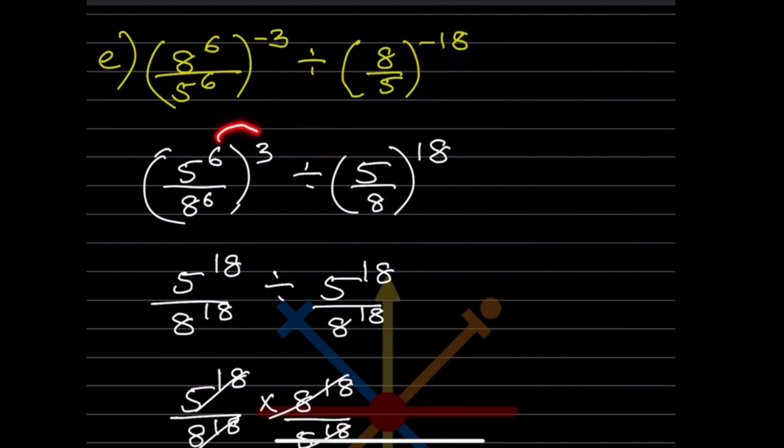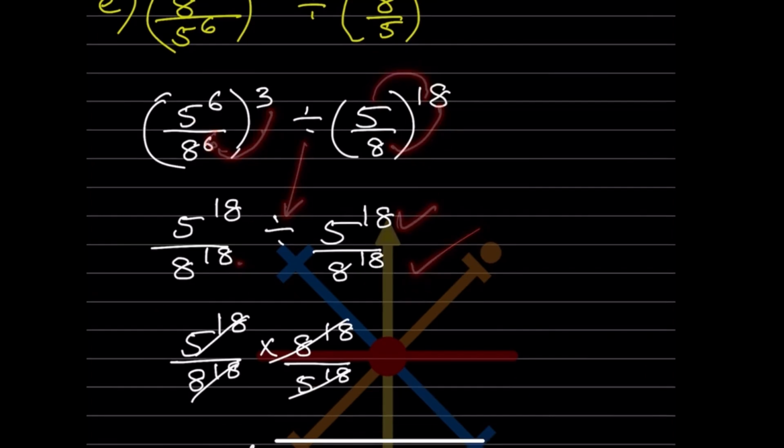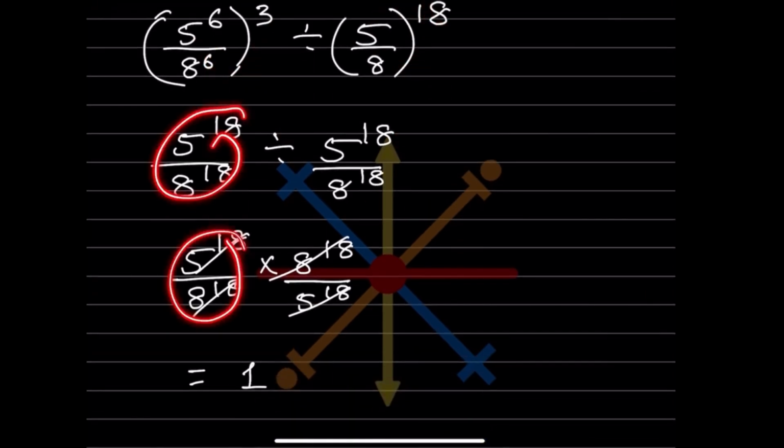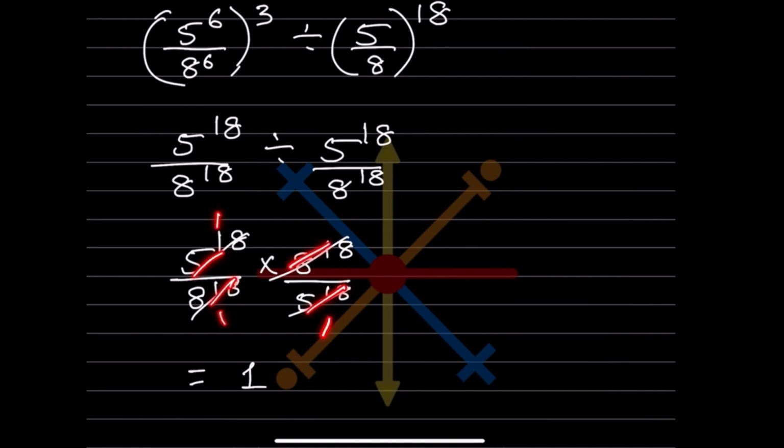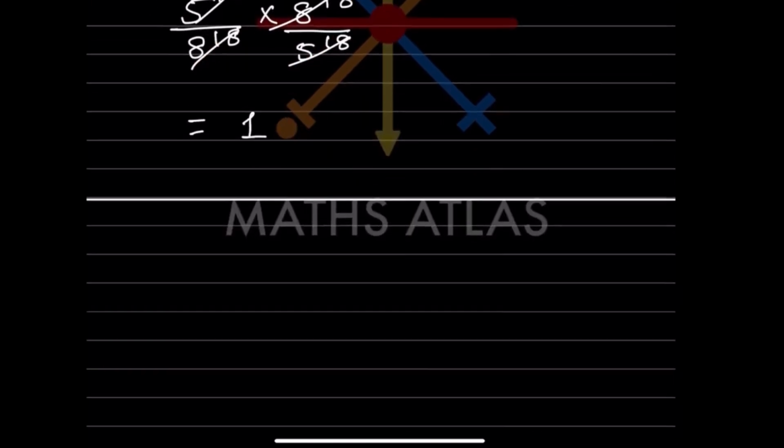Now what you can see here, because we know the rule, a raised to m, raised to n, will be a raised to mn. So this is multiplication, so 5 raised to 18. And again, because there is an exponent over here, it should be 18. Same, 5 raised to 18, 8 raised to 18. Now we will write this the same. Now this is division, we'll make it multiplication. Since we have multiplied this, this will get flipped over. So 8 by 18 divided by 5 by 18. So this is going to be 1. Again this is going to be 1. So the whole answer is 1.